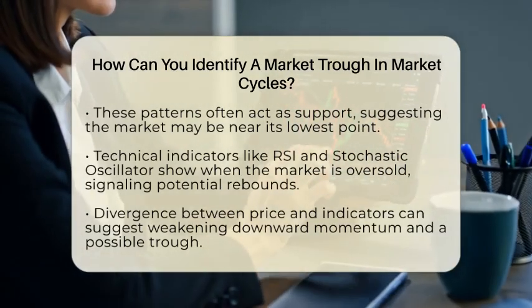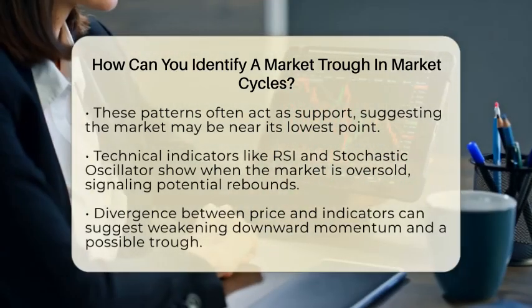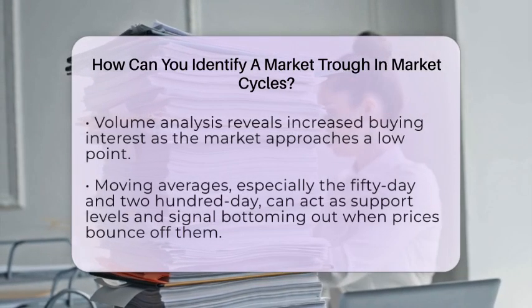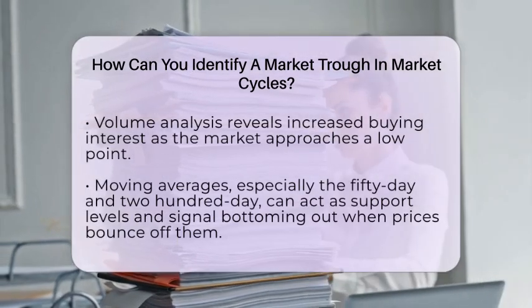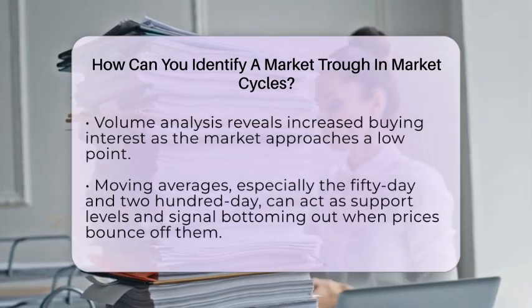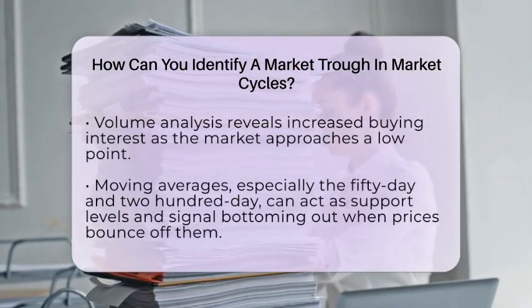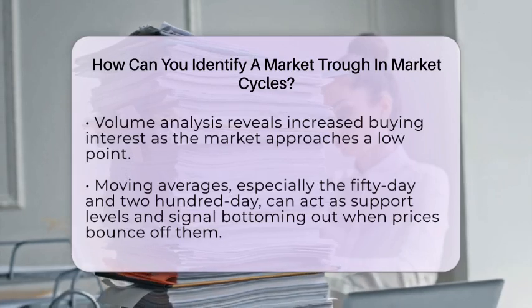Volume analysis is another useful tool. During a downtrend, volume often declines, but as the market approaches a trough, volume may pick up because more buyers are entering. Indicators like the on-balance volume or the money flow index can confirm if buying interest is increasing at these low points. Trendline and moving average analysis also provide clues.